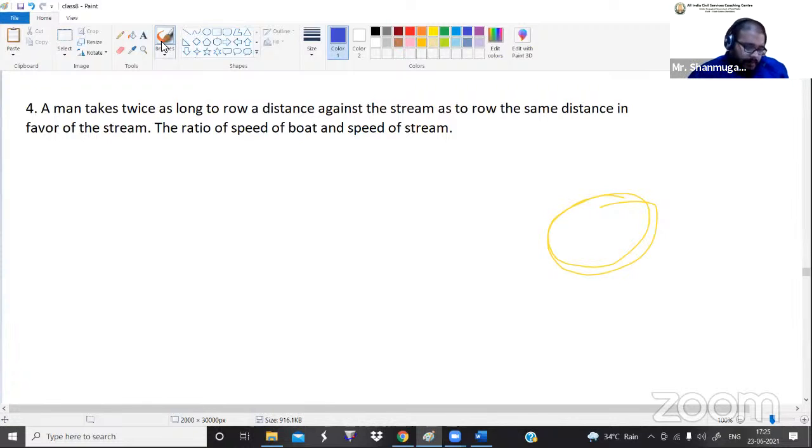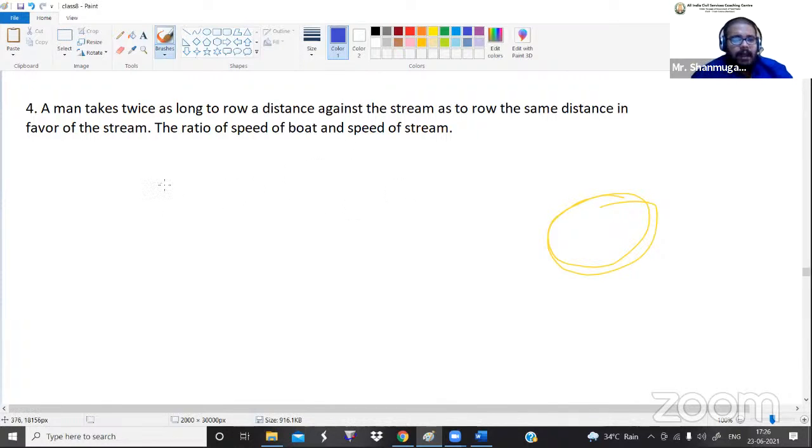The last problem: a man takes twice as long to row a distance against the stream as to row the same distance in favor of the stream. The ratio of the speed of the boat and the speed of the stream is what they are asking about. Okay, so first we want to make a note of it.